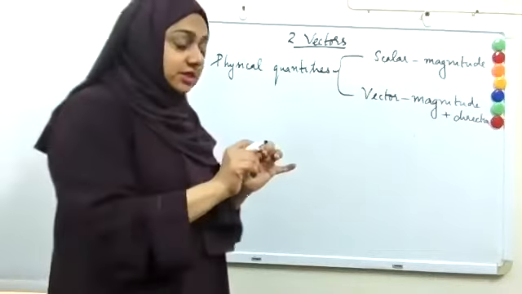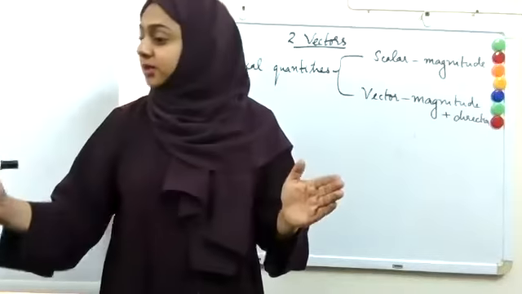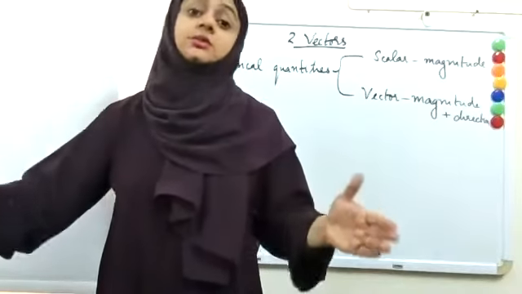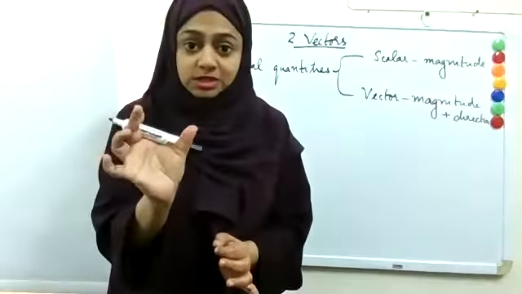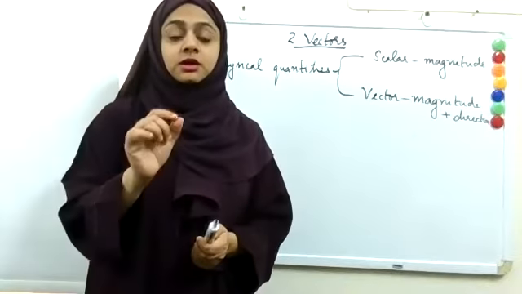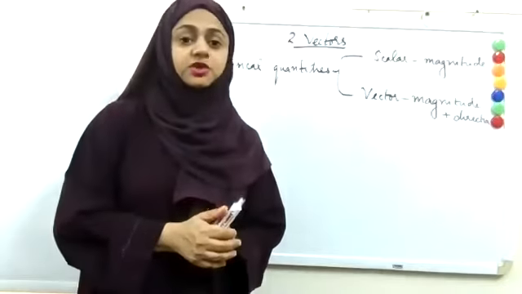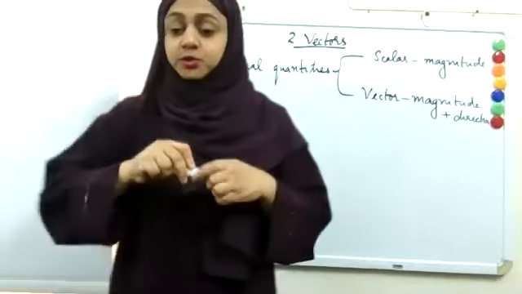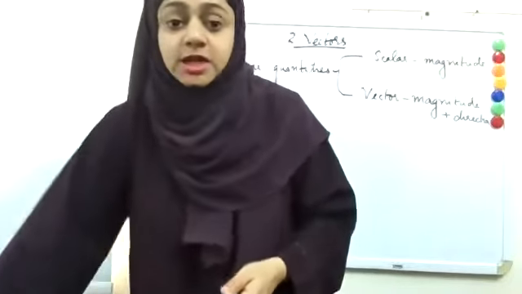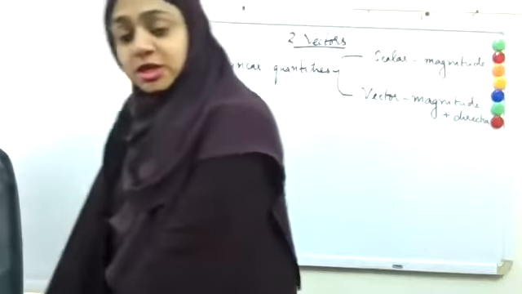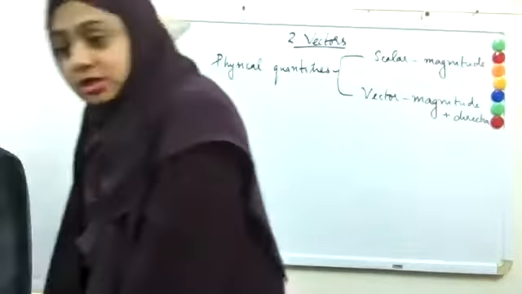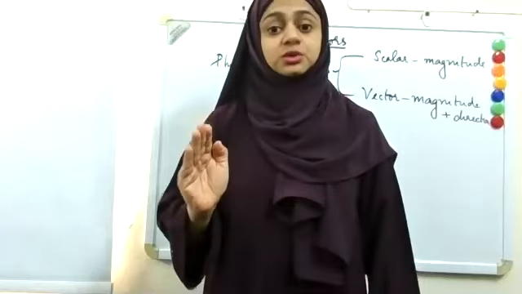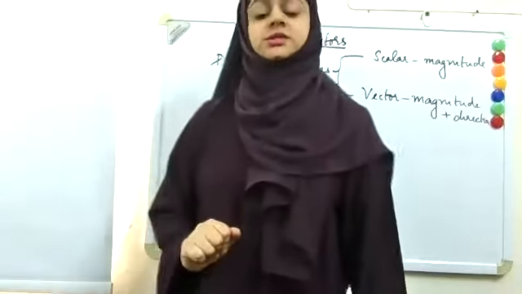Scalar quantities will have only magnitude. For example, if we tell the length of a table is say 20 centimeter, the 20 is the magnitude, centimeter is the unit. Now, when we consider a vector quantity, force is a vector quantity. If you are telling we are applying 20 Newton force in the downward direction, so if I am pressing this chair with 20 Newton force, that is in a particular direction. So 20 is the magnitude, Newton is the unit, and downwards is the direction.